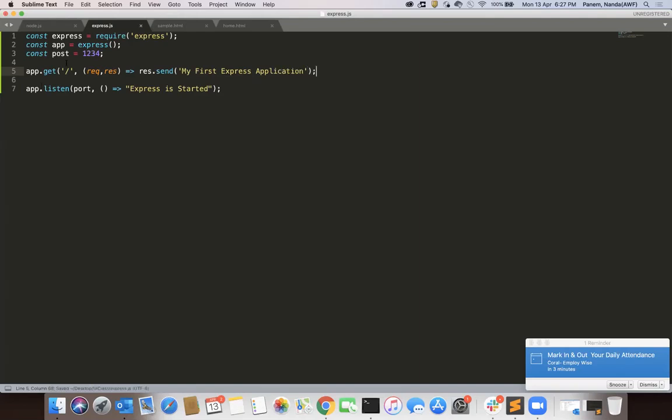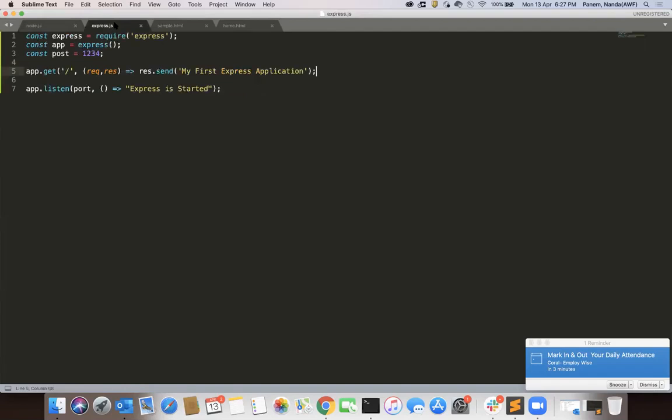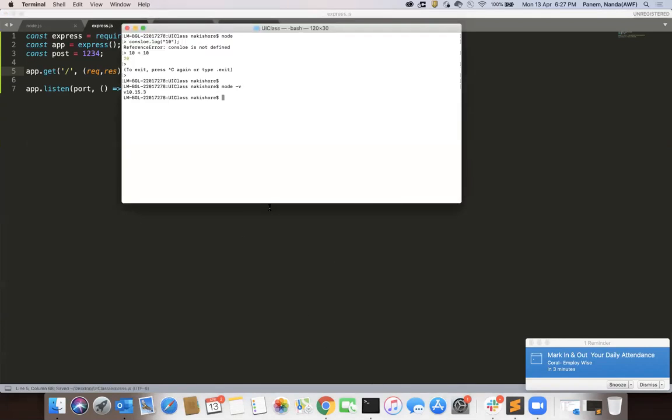Previously, what we saw in Node.js, this one and this one are both the same, there is no difference. There, by using simple Node.js code, we create a server, touch the server and get the response. But by using Express, it gives a clear structure to create URLs, and with multiple URLs, you can call multiple responses. So let's execute this express.js file.